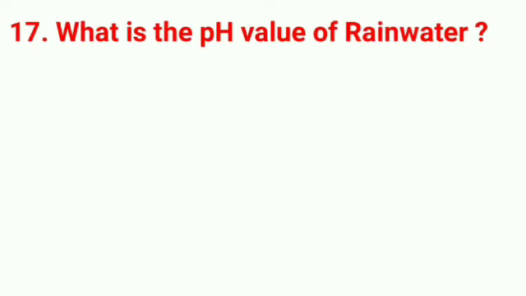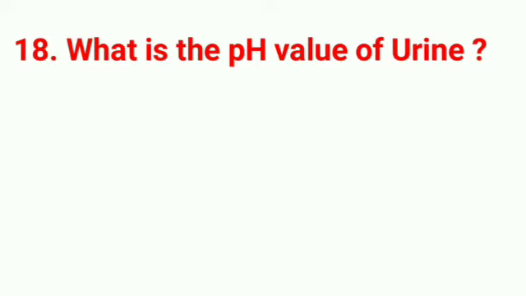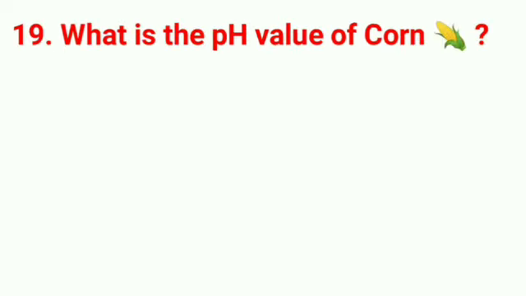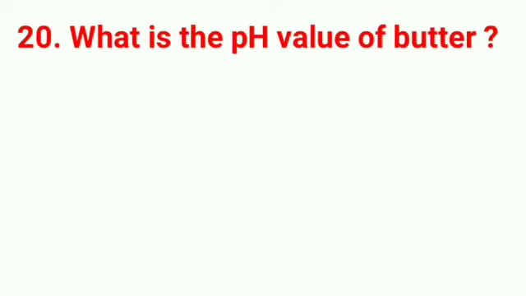5.5. What is the pH value of rainwater? 5.6 to 6.0. What is the pH value of urine? 6.0. What is the pH value of corn? 6.0 to 6.5. What is the pH value of butter?